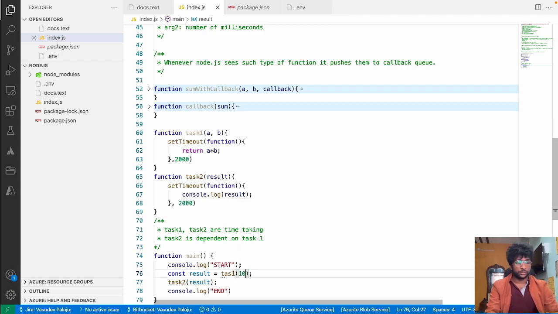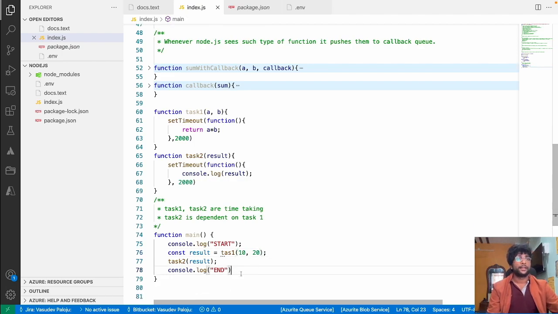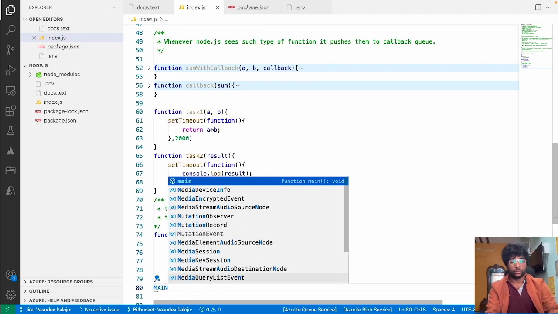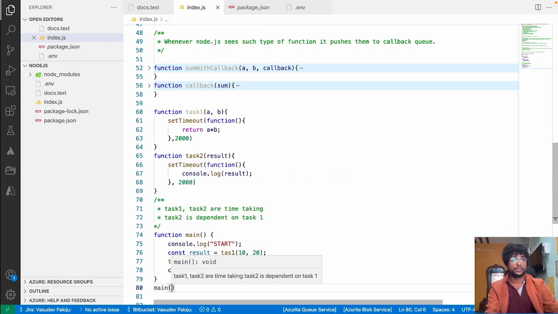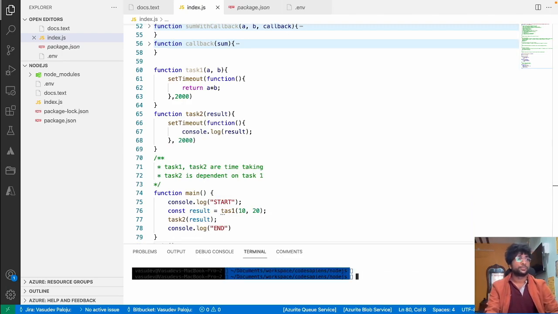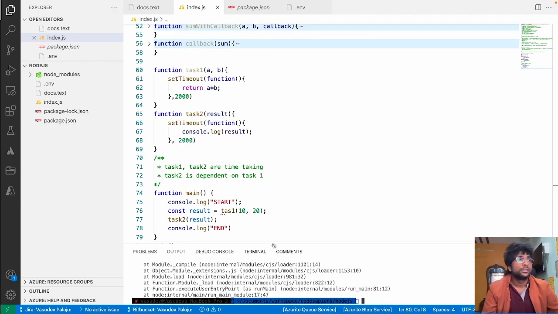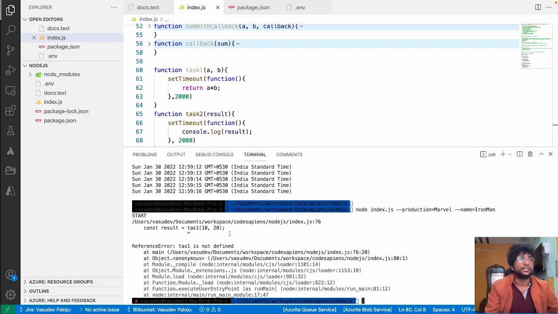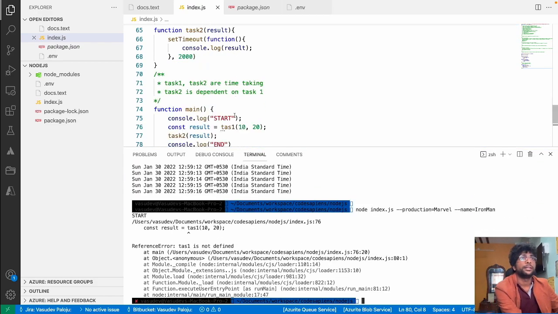So 10 comma 20. Now when I run this main code, let's see what the output is, right? So if I run this main code, node index.js, see, first it throws an error. Let's see. Okay, I made a spelling mistake. That's totally fine. We are humans, we are allowed to make spelling mistakes.